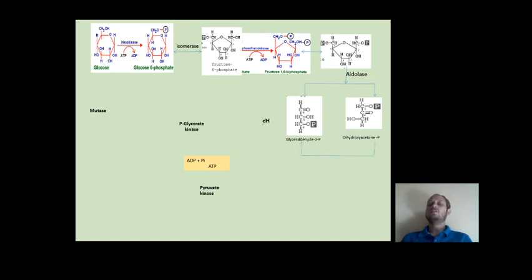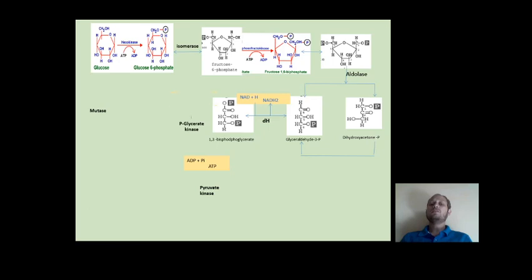Another enzyme, triose phosphate isomerase, will also convert this DHAP to glyceraldehyde 3-phosphate. Now, glyceraldehyde 3-phosphate is converted by the enzyme glyceraldehyde 3-phosphate dehydrogenase to 1,3-bisphosphoglycerate, and in doing so, it also produces a molecule of NADH2. This NADH2 is the reducing equivalent, which will later be transported to the ETC.